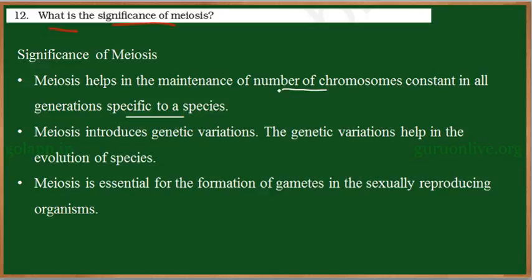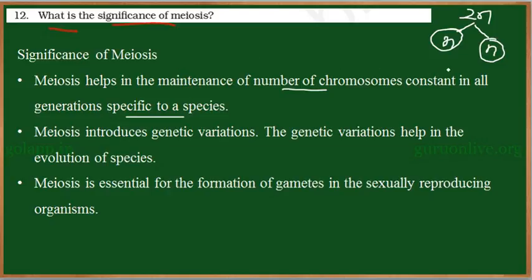So students, meiosis is a type of cell division in which a parental cell undergoes division and gives rise to two daughter cells. Now if the parental cell is diploid in number, that means it carries two sets of chromosomes, the daughter cells which are formed will have one set of chromosomes. They will be haploid in nature. So there is a reduction in the chromosome number. This kind of cell division is called meiosis.